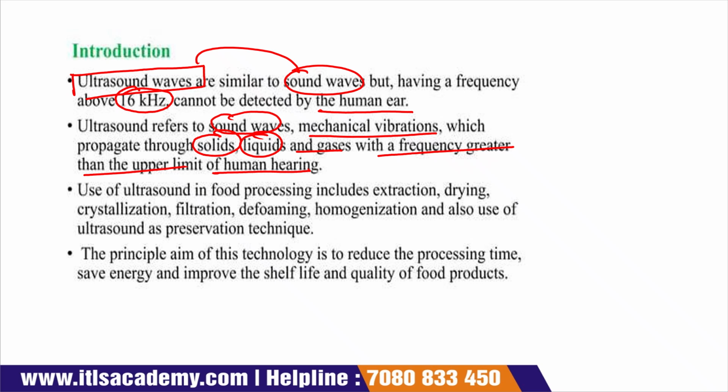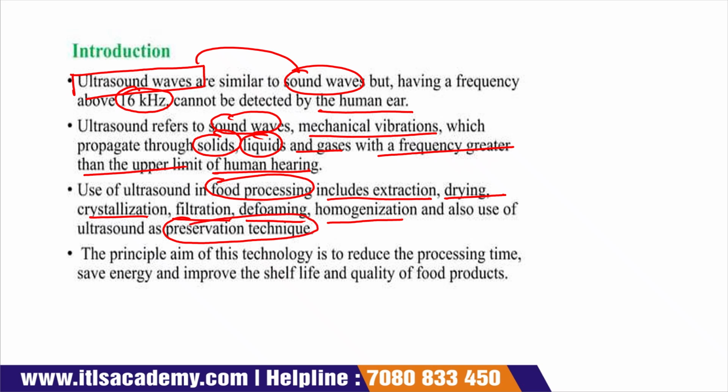We use ultrasound in food processing, which includes extraction, drying, crystallization, filtration, defoaming, homogenization, and it can also be used as a preservative technique for the preservation of the food product.